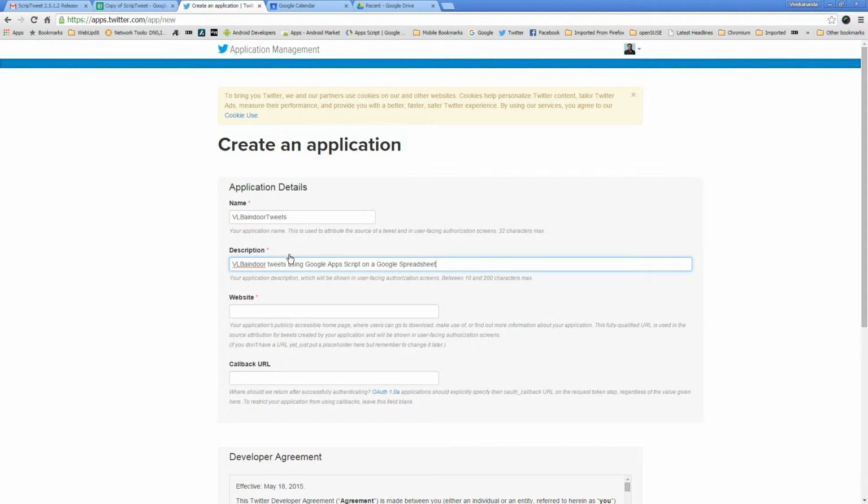Okay, that is the description. Website, you would need to give your website. I'm keying in my website. Okay, that was that point there.